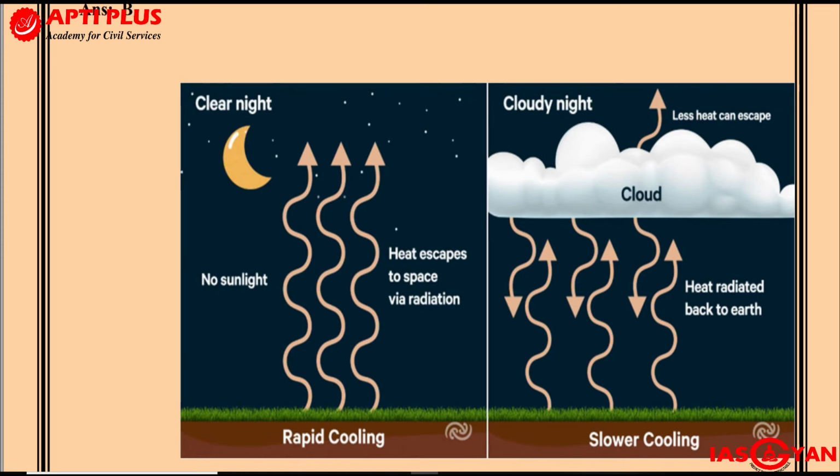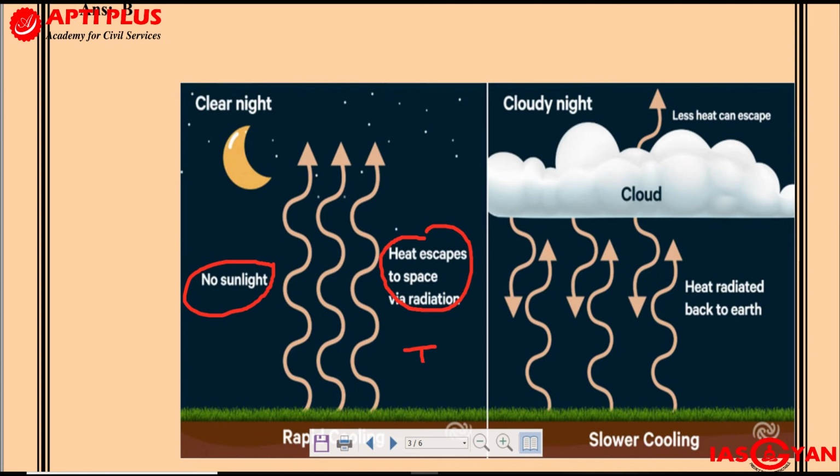Okay, you have a clear night, and because it is night, of course there's no sunlight involved over here. So if you have a clear night, then all this terrestrial radiation can easily escape out into space. If there is no cloud in the sky, all this radiation escapes out into space. So automatically we will see that the temperature of the area will start to drop.